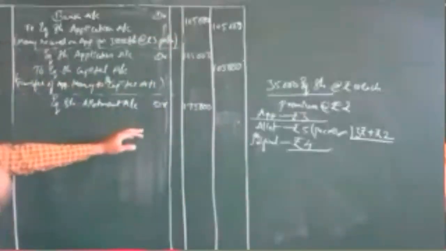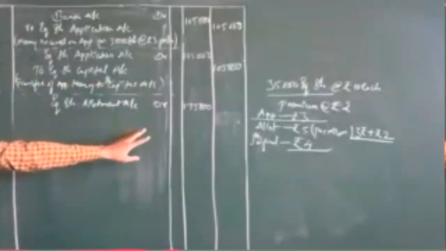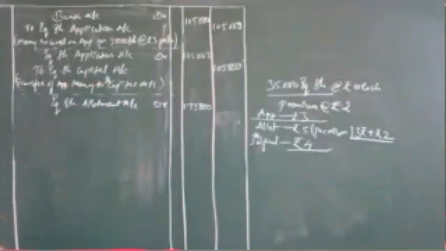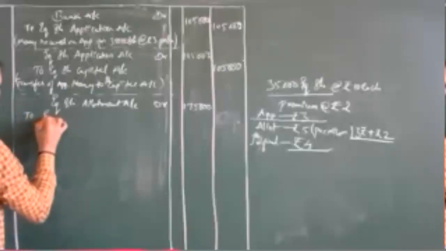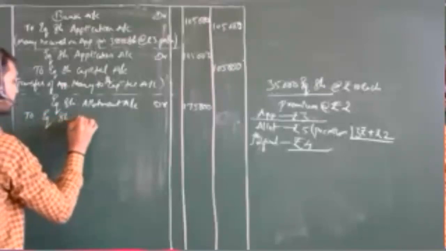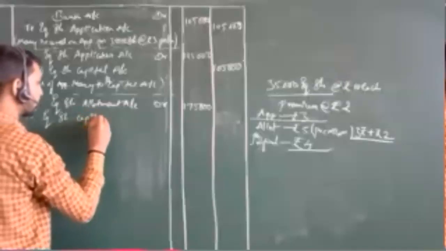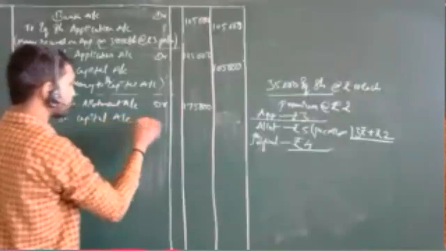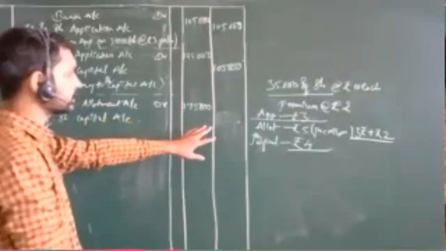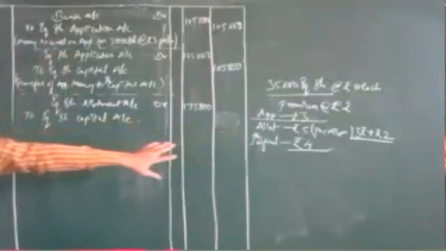Sorry, not this, I need to complete this. Now, how are you going to take it over here? How have you taken the amount here to equity share capital account? You are going to transfer to equity share capital account. How much are you going to transfer, the allotment money?